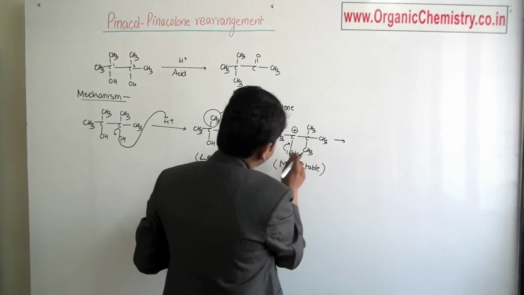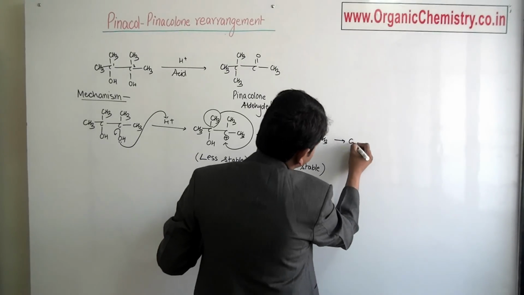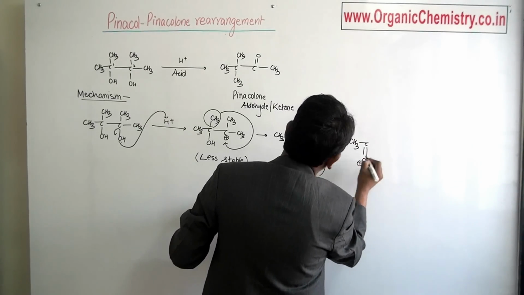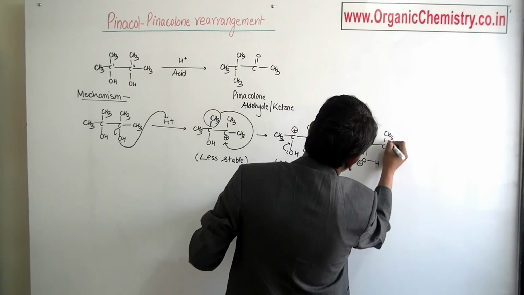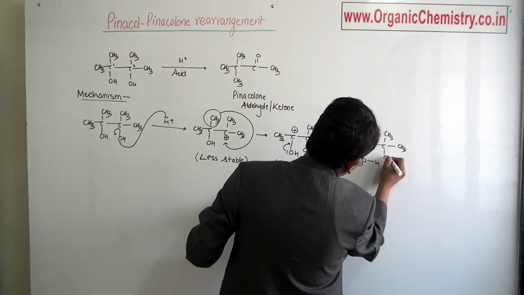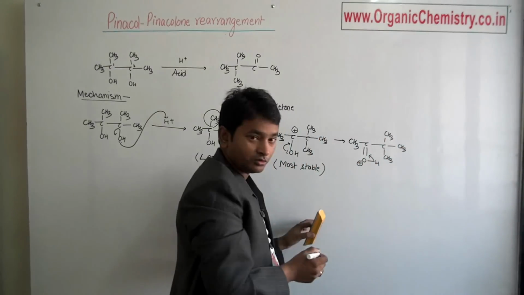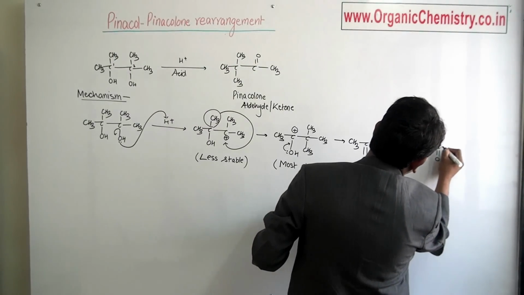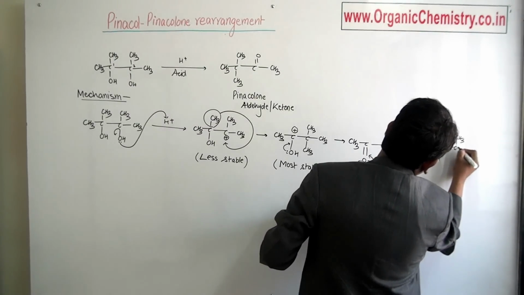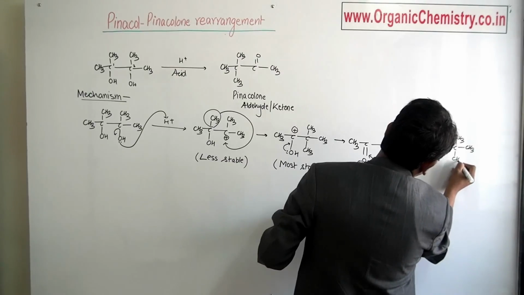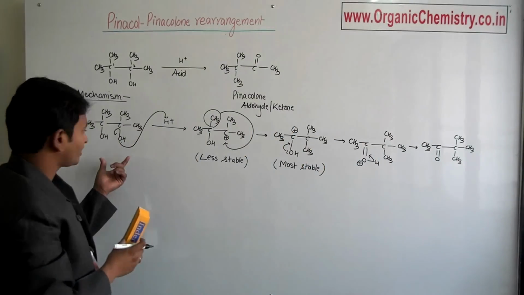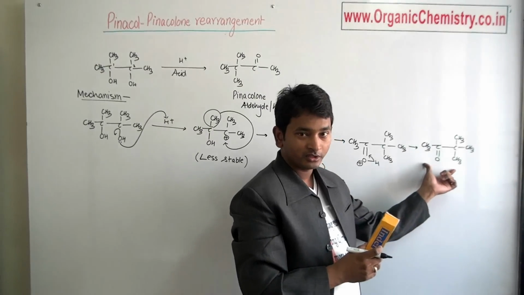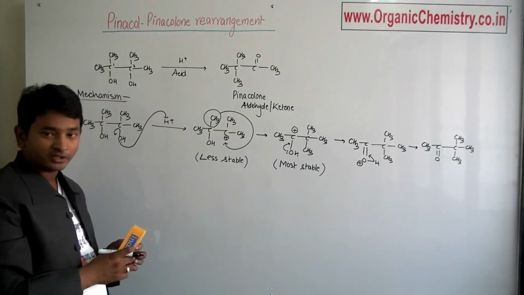After bonding with the lone pair, a new structure is generated. Then the proton goes out and the final product will be CH3, CO, CH3, CH3 and CH3. So this compound is pinacol. On treatment with acid it rearranges to give pinacolone. This reaction is called the pinacol pinacolone rearrangement.